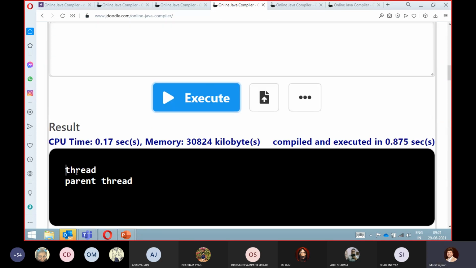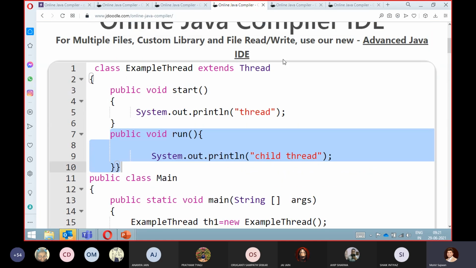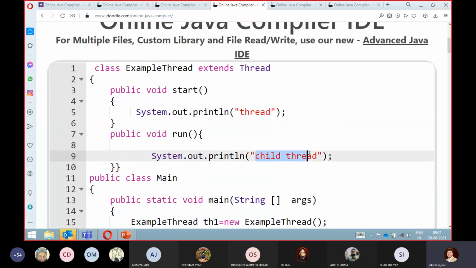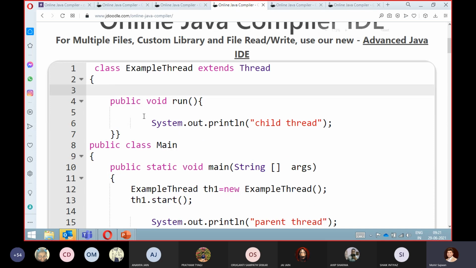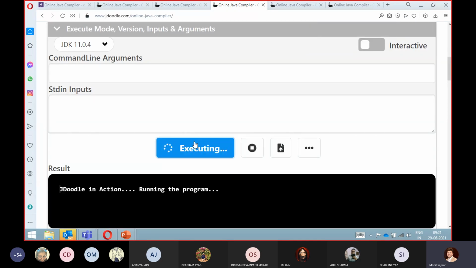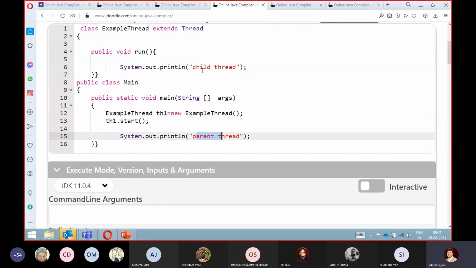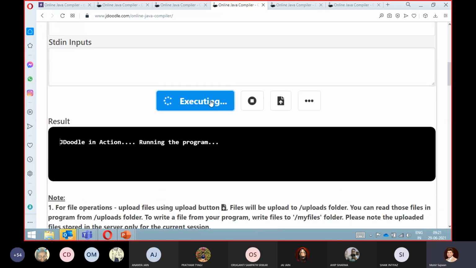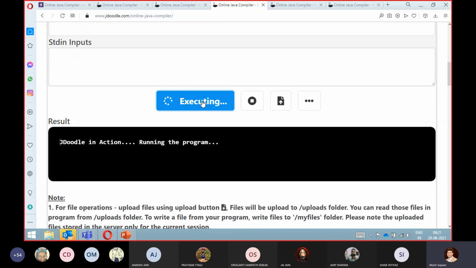So once I execute this code, see what output I'm getting: it prints the thread and the parent thread. This is my parent thread, but I am not getting the child thread. While in our earlier case, if I remove this and execute my code, you will see that I am getting the parent thread as well as the child thread, because our start method will execute our run method. So I am basically giving you the possible combinations.